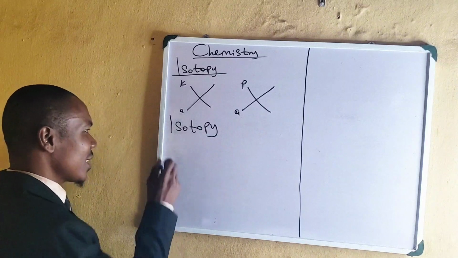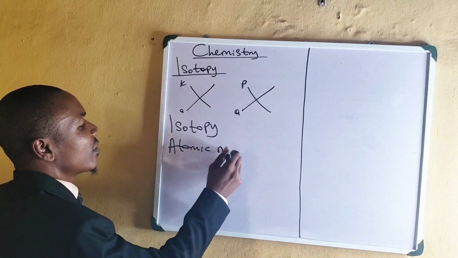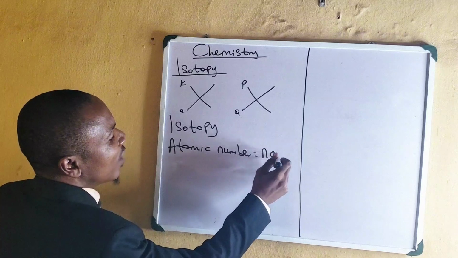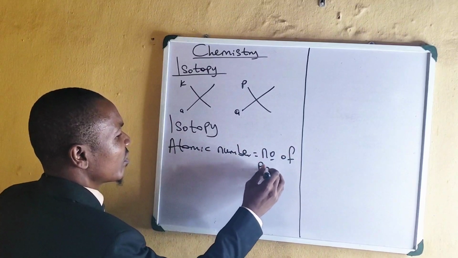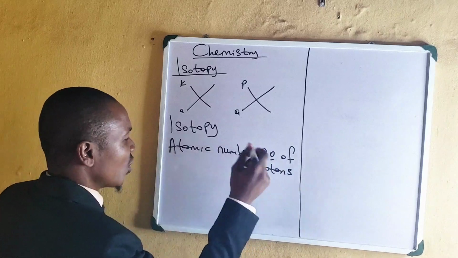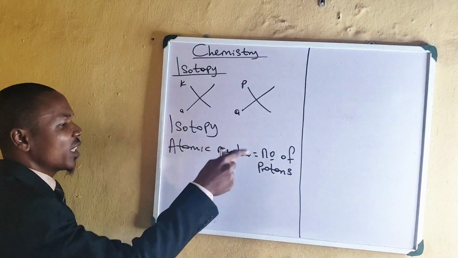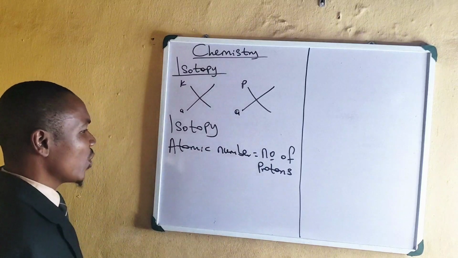As we know that atomic number simply means what? Number of protons contained in that atom. The number of protons contained in that atom is what we call atomic number.